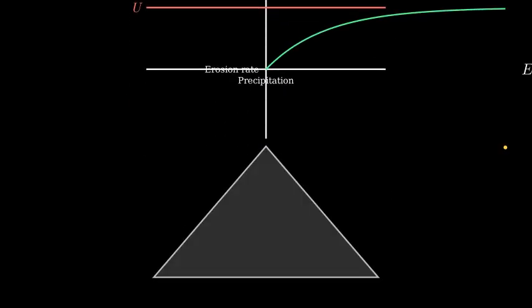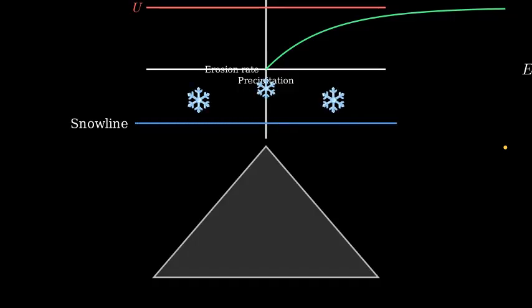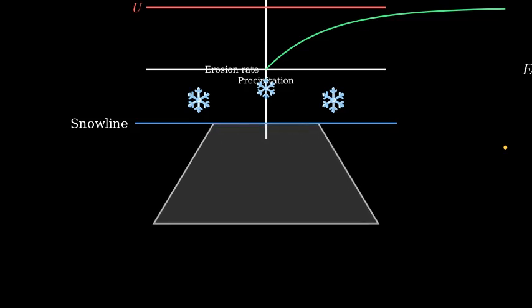Now, the climate control side. In cold climates, glaciers can set an erosional ceiling near the snowline. This is the glacial buzzsaw idea. When peaks rise into the zone of permanent snow and ice, glacial erosion cuts them down. Watch the peak trim down toward the snowline.